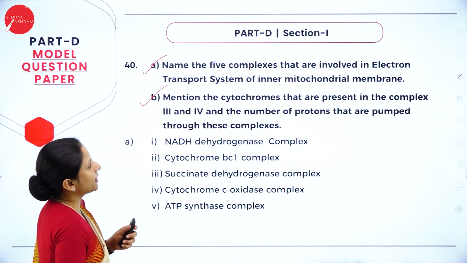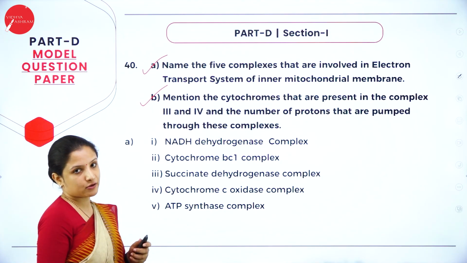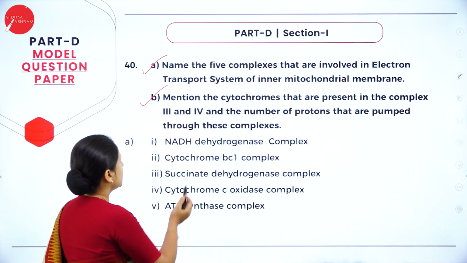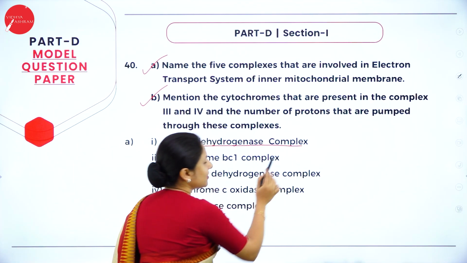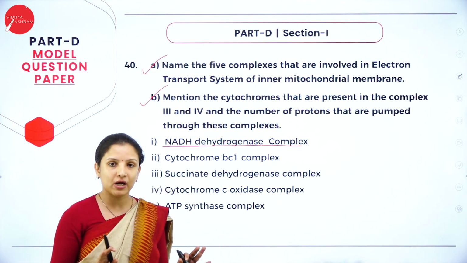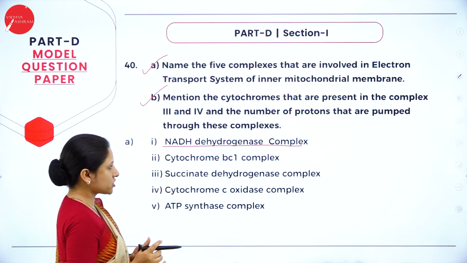Name the 5 complexes that are involved in electron transport system of inner mitochondrial membrane. You just name the complex, it is enough. You can't write it as complex 1, complex 2, complex 3, complex 4, complex 5. No, you have to name the complexes. Here, first one, NADH dehydrogenase complex.